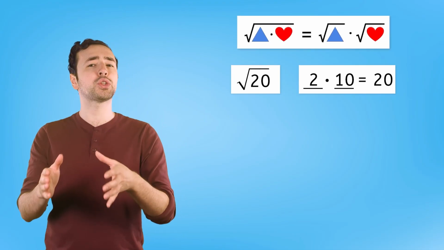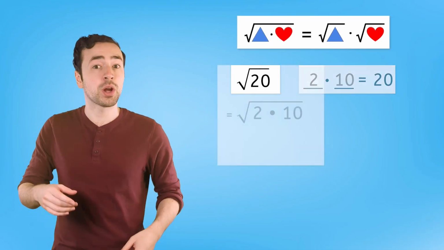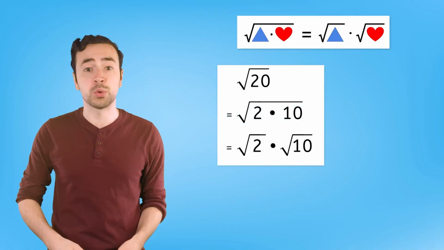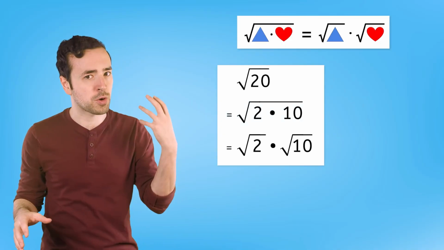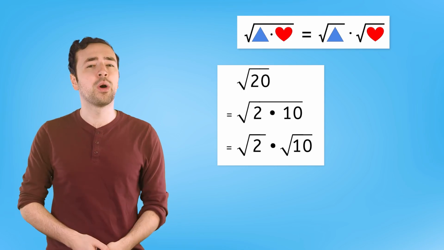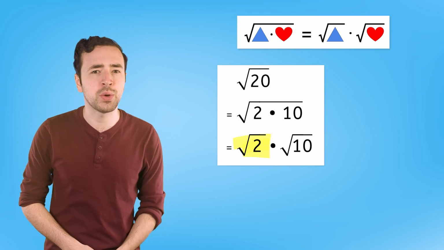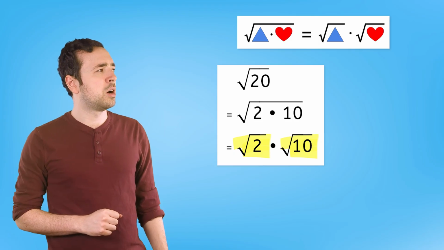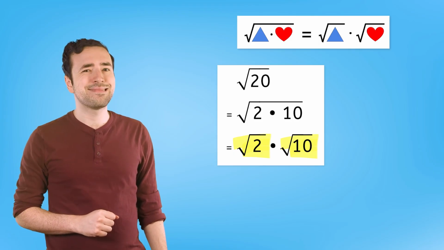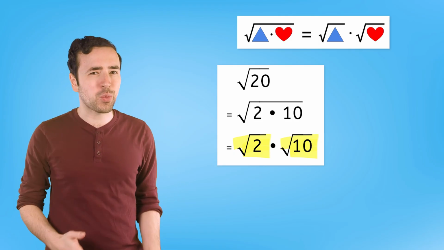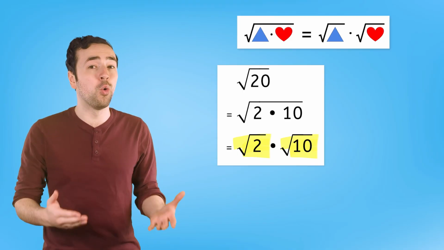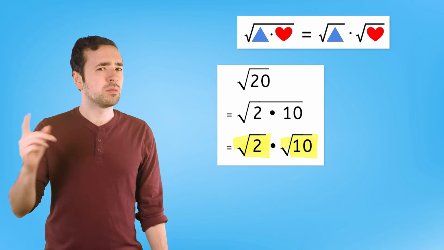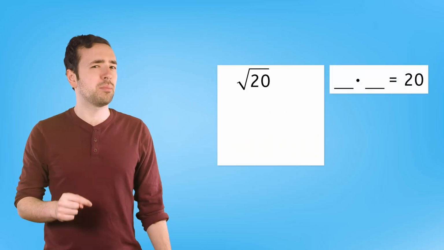We can rewrite the square root of 20 as the square root of 2 times 10. This is equal to the square root of 2 times the square root of 10. Just like before, let's take the square roots of 2 and 10. And what does that give us? Oh, wait. 2 and 10 aren't perfect squares, so their square roots aren't whole numbers. This didn't make our square root any simpler. Can you think of any other pairs that multiply to 20?